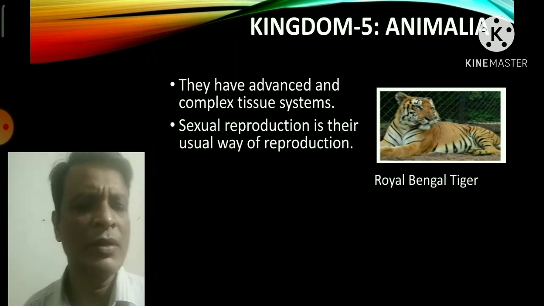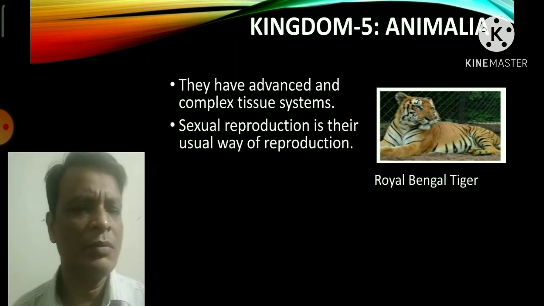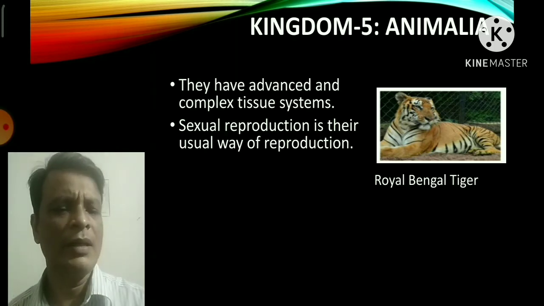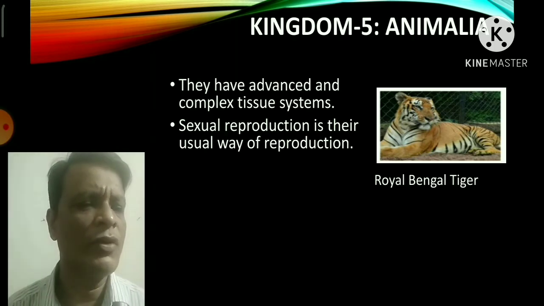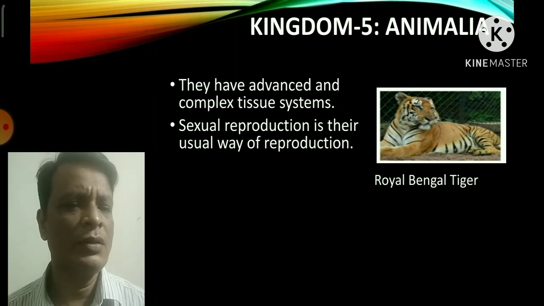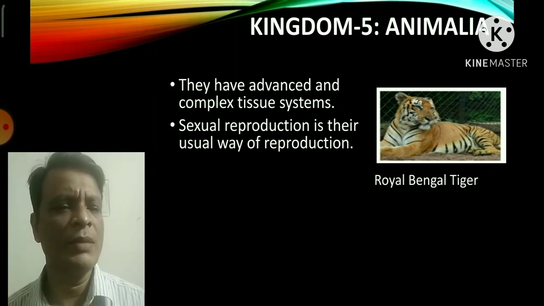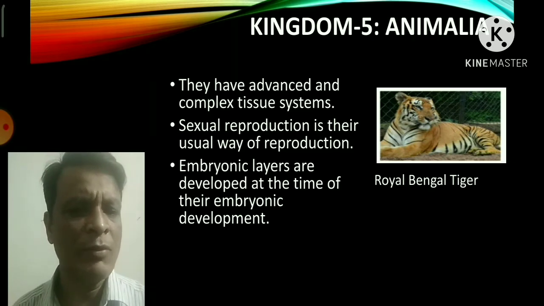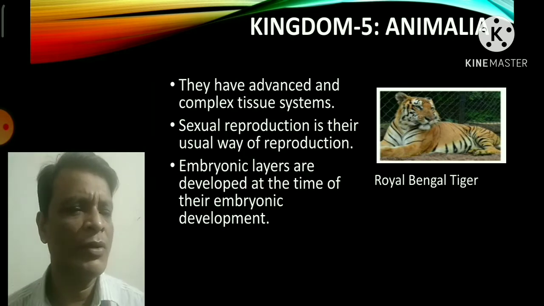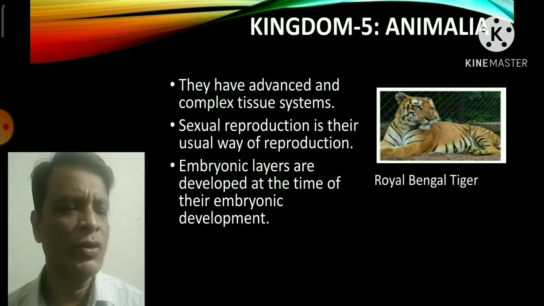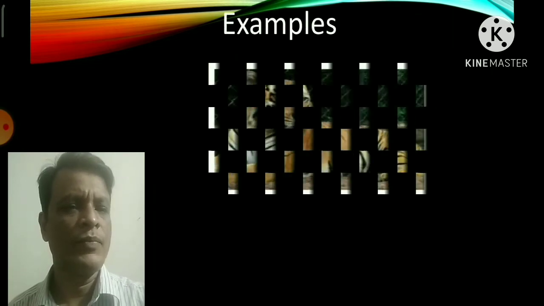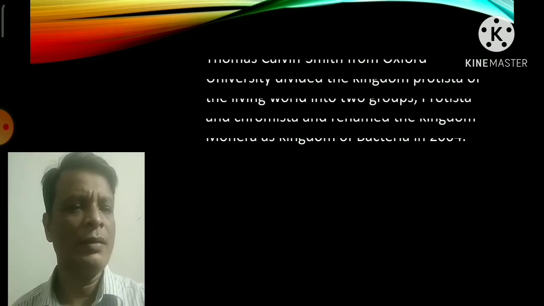In sexual reproduction, male and female gametes are produced from the male and female body respectively. When the male and female gametes unite to form a zygote, the zygote undergoes repeated mitotic divisions to produce an embryo, and embryonic layers develop at the time of embryonic development. Different types of embryonic layers are found in higher animals like chordates. Now the example, Royal Bengal tiger.